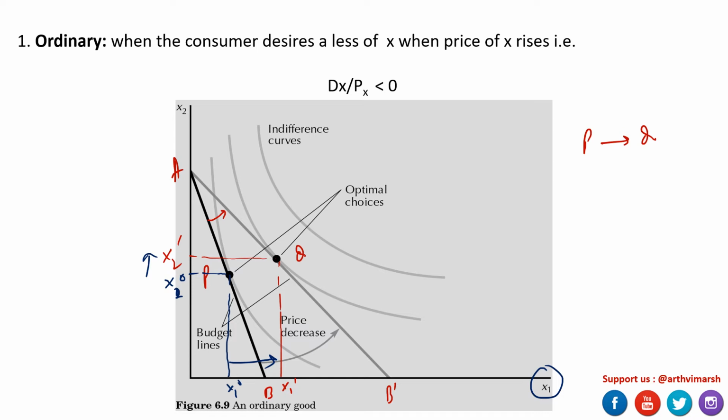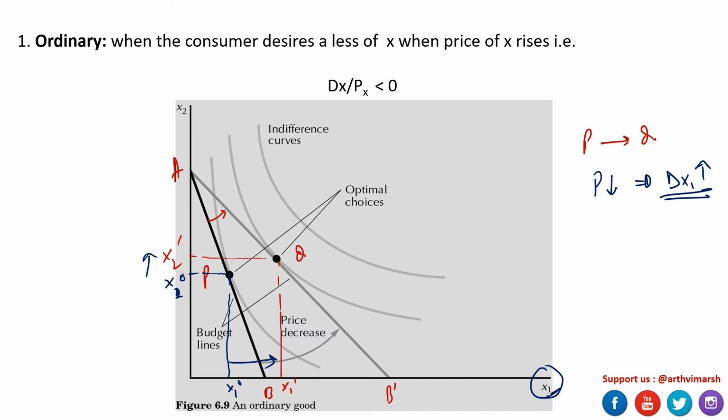I am sorry, basically this figure is for the price decrease. So demand has increased, right? As the price decreases, your demand increases, yes, it's correct. So the price fell for X1, which implies that the demand for X1 increased. This is essentially what is being highlighted, so don't get confused. From AB, our budget line rotates towards AB prime because X1 became cheaper. It makes sense that a consumer buys more of a cheaper commodity.